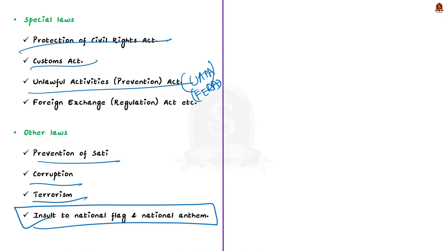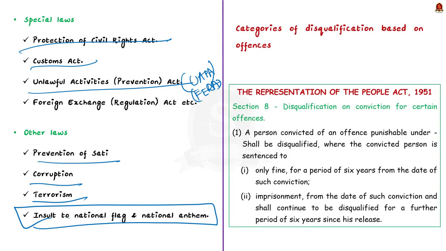And remember, section 8 clause 1 of the RPA provides 2 categories of disqualification based on the above offences. The first category is that if a person is convicted of the above said offences and sentenced to only fine, then he or she is disqualified to become a legislator for a period of 6 years from the date of such conviction. Then the second category is that if a person is convicted on the above said offences and sentenced to imprisonment, then he or she is disqualified to become a legislator from the date of such conviction, and shall continue to be disqualified further for a period of 6 years since he or she is released from prison.